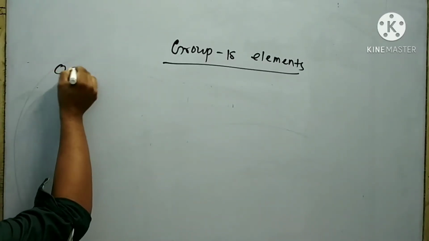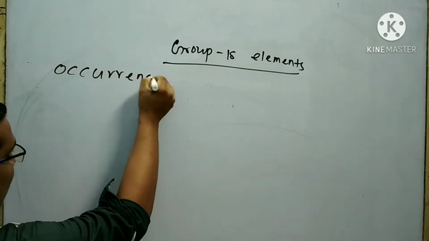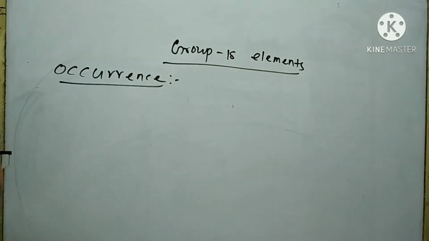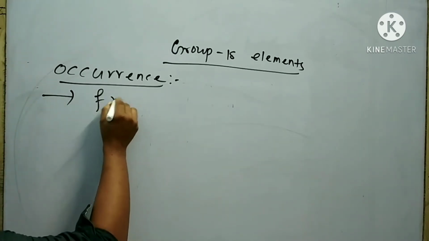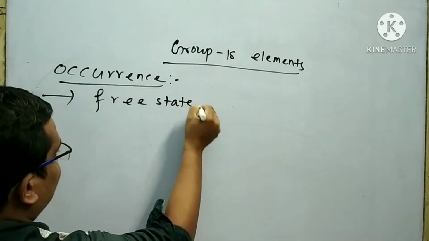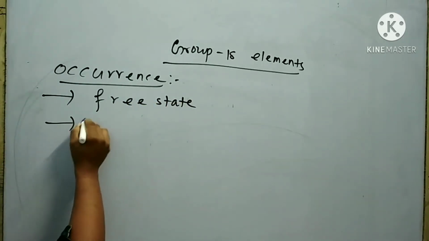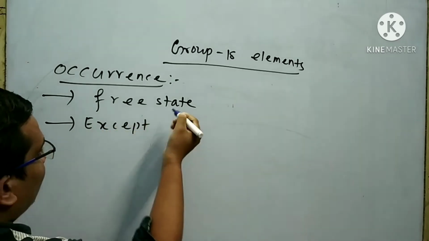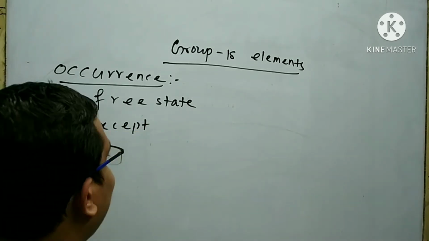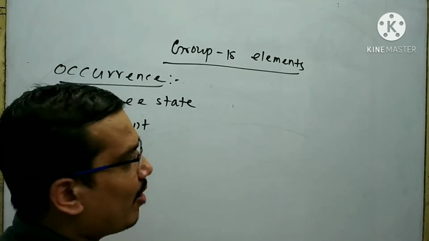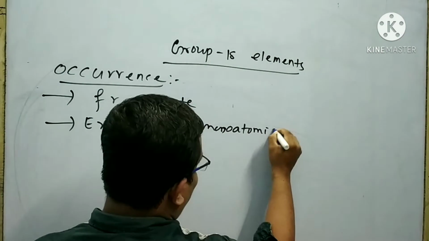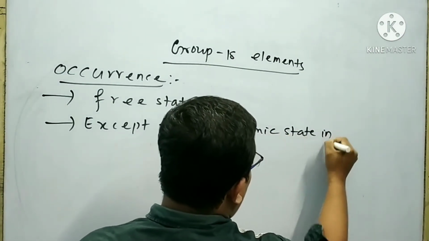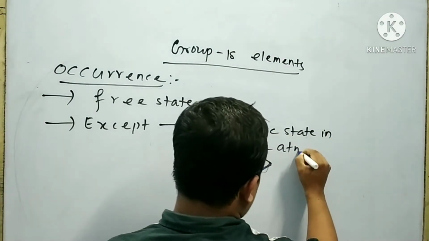Next I will explain about the occurrence of group 18 elements. All the elements are generally found in the atmosphere in free state except radon. All the elements of group 18 are generally found in monoatomic state in the atmosphere.